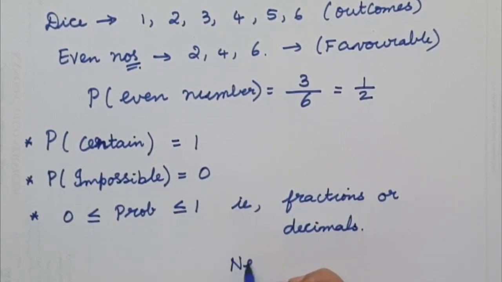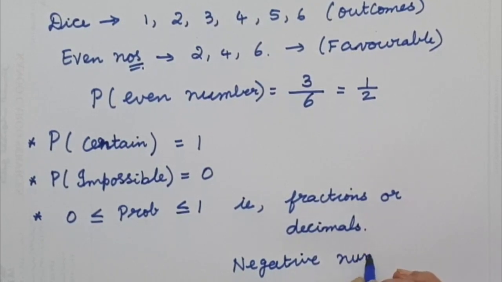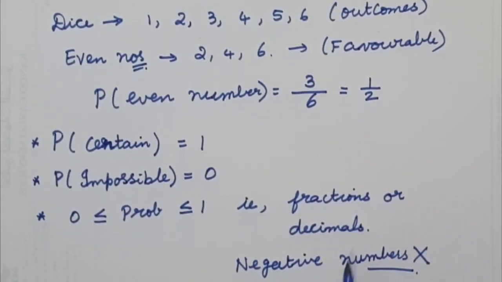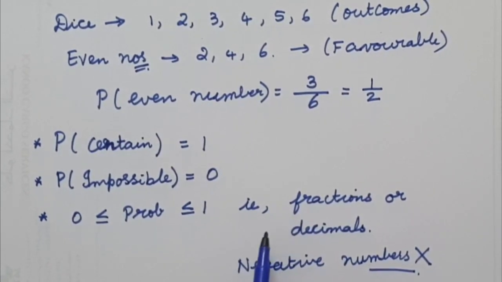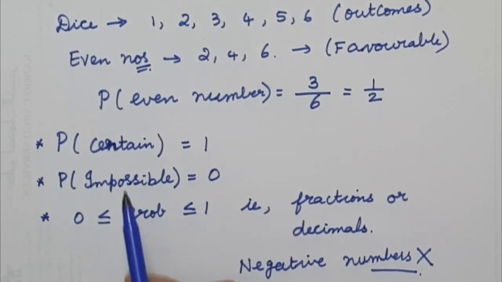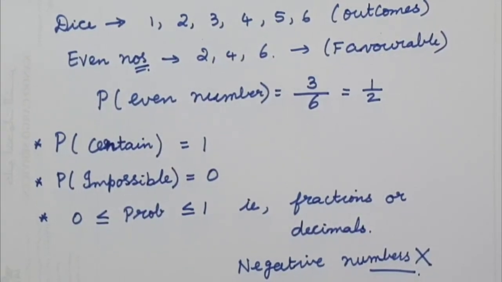We cannot have negative numbers in probability. Only fractions or decimals. Your answer cannot be more than 1 as well. So these are the 3 things which you need to keep in mind when you get your answers for probability.